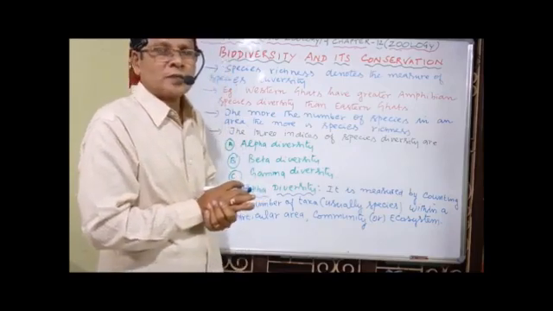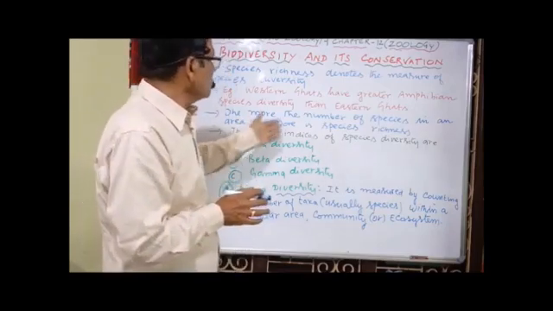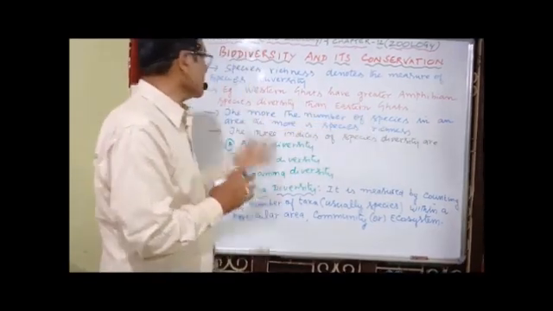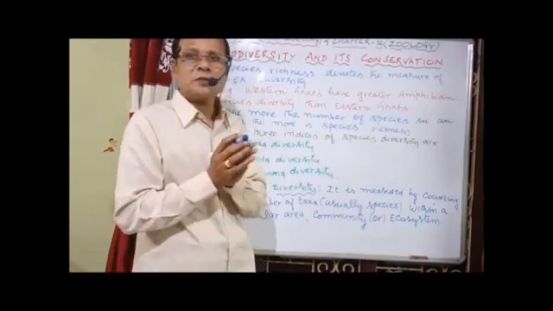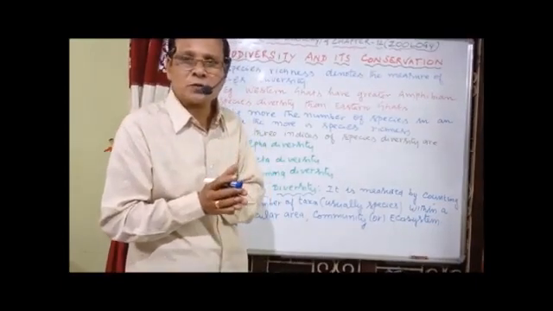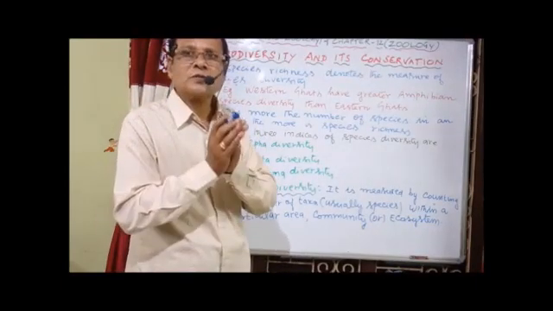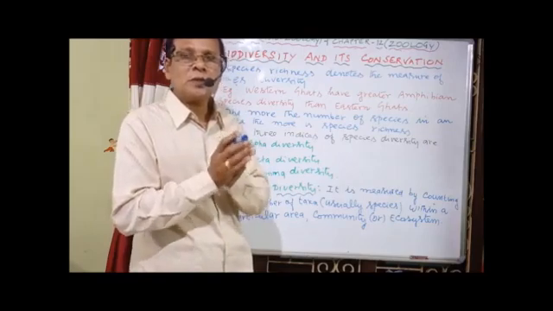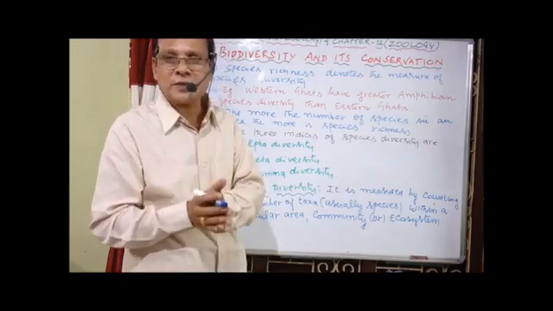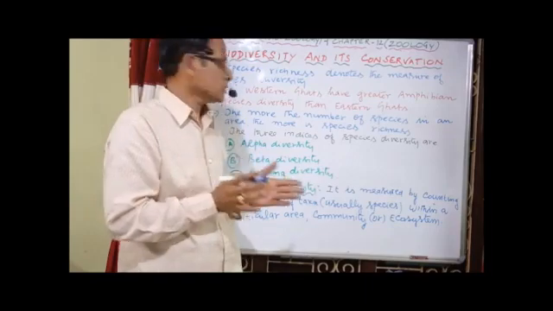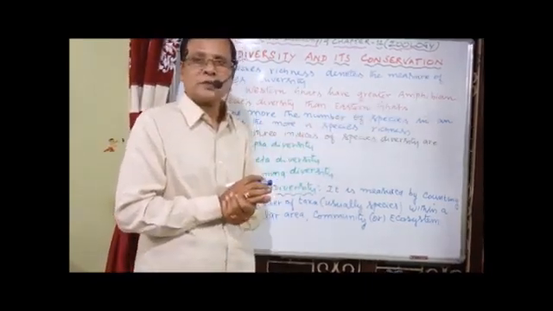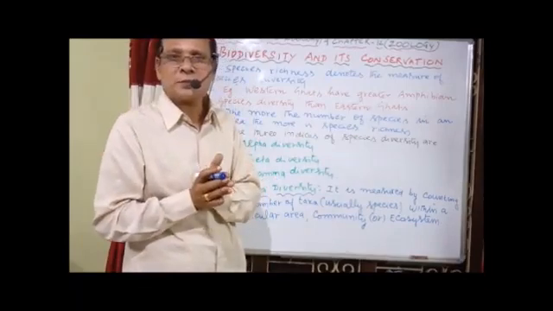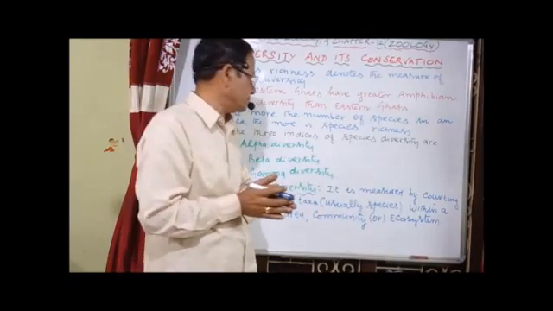The more the number of species in an area, the more is species richness. So the species richness is directly proportional to the number of species.